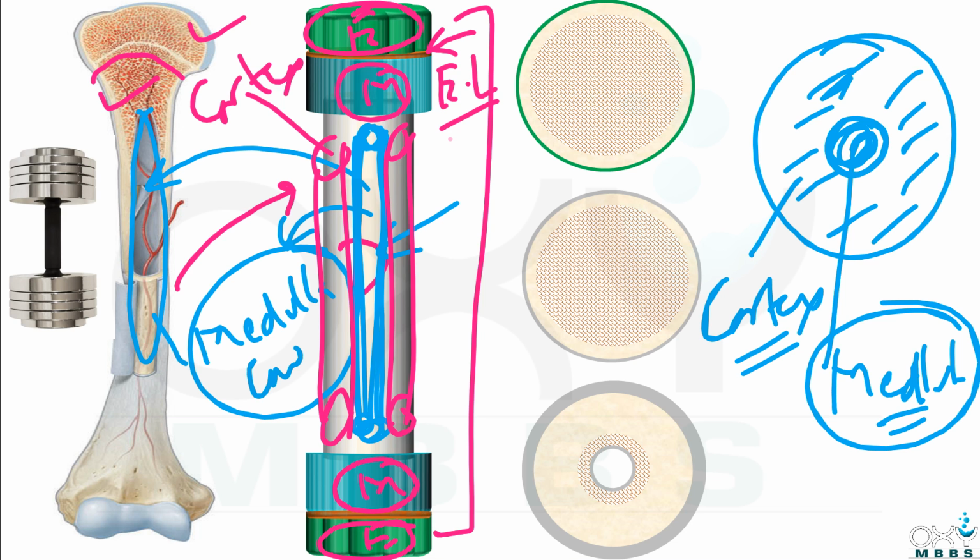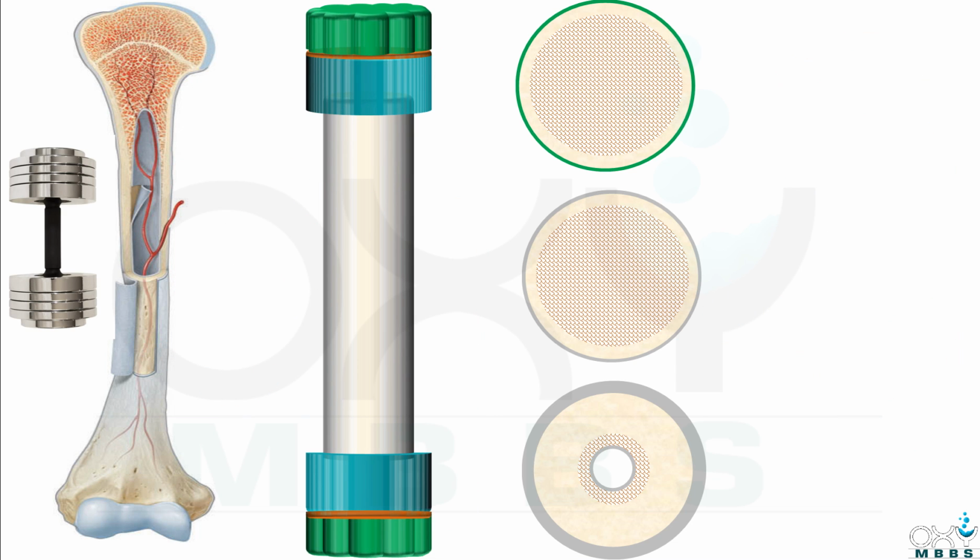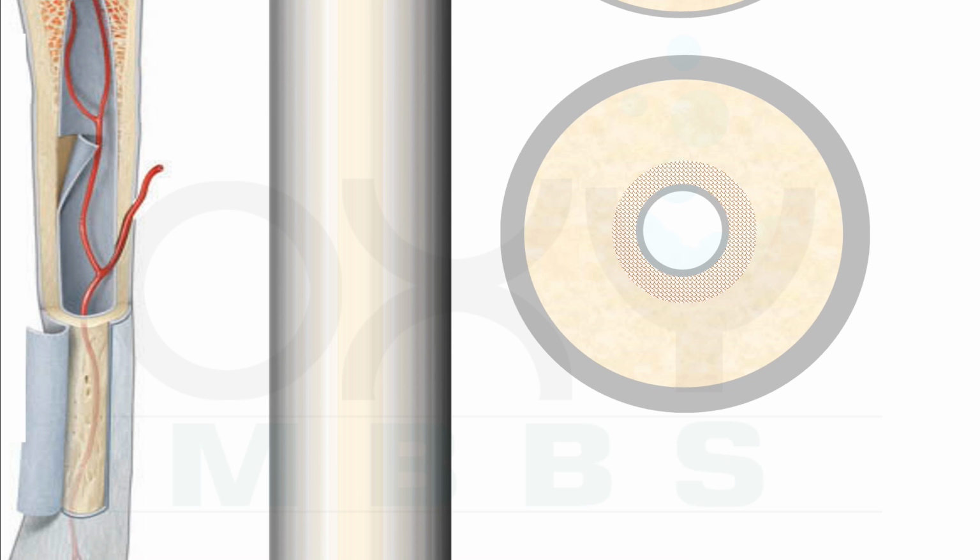Epiphyseal line. Now friends, I am taking a cut section of the bone at the epiphyseal end, at the metaphyses and at the diaphyses. First let's talk about the cut section of the bone at the diaphyses.